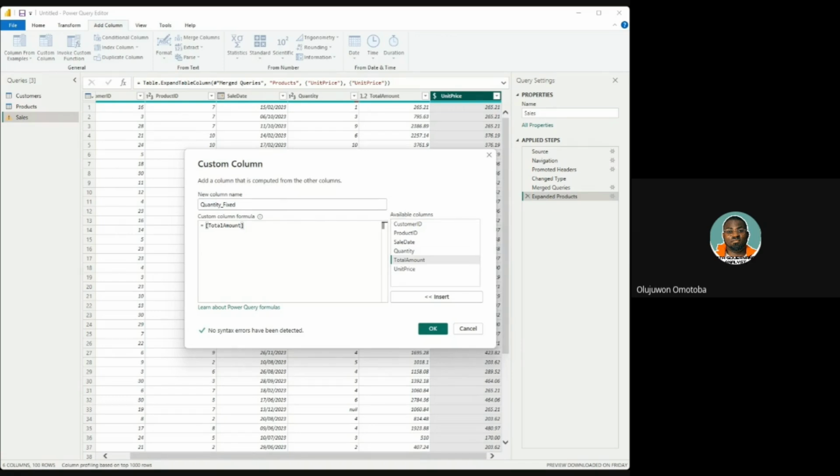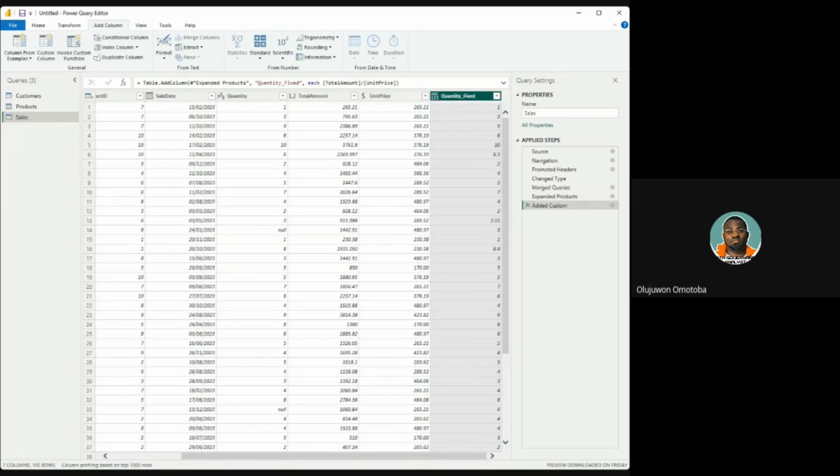To divide mathematically is slash. To multiply is times or asterisk. So when you say slash unit price, that is quantity fixed. The system already told us that there is no syntax error detected in our formula. And when you click on OK, can you see that a new column has been generated? This new column is telling us quantity fixed has arrived.